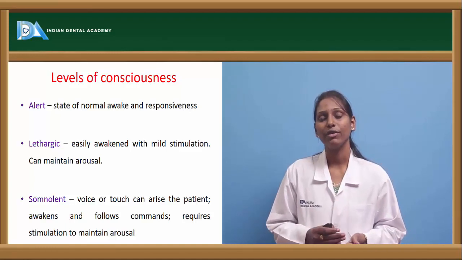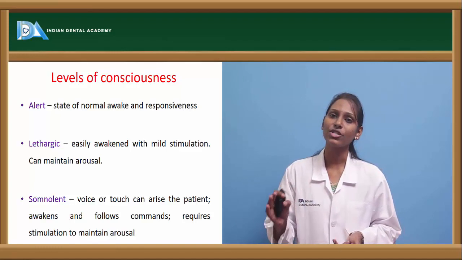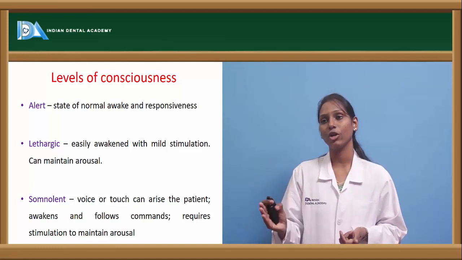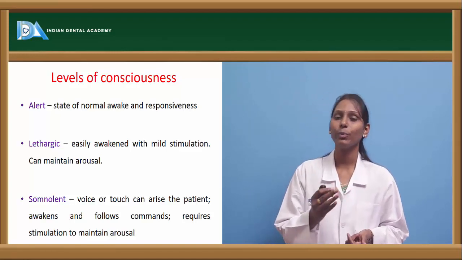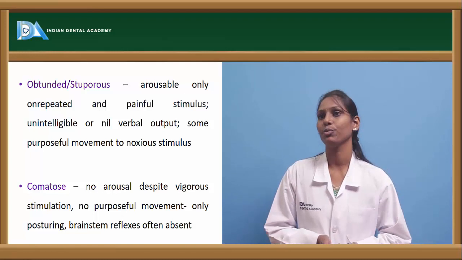One condition of level of consciousness is somnolent. In this, voice or touch can arouse the patient. The patient usually awakens and follows commands properly. They require stimulation to maintain that arousal. And we have something called obtunded or stuporous.